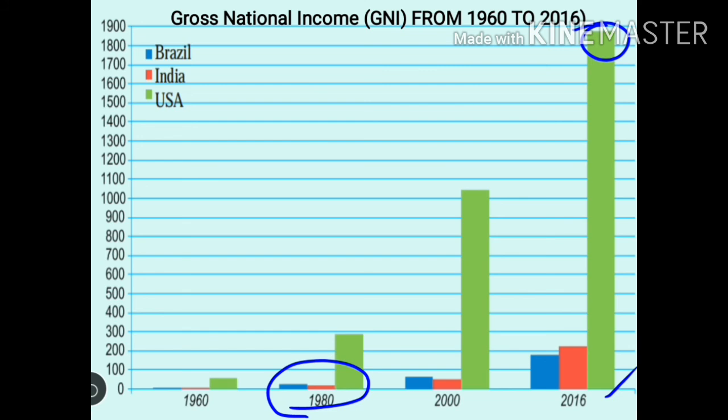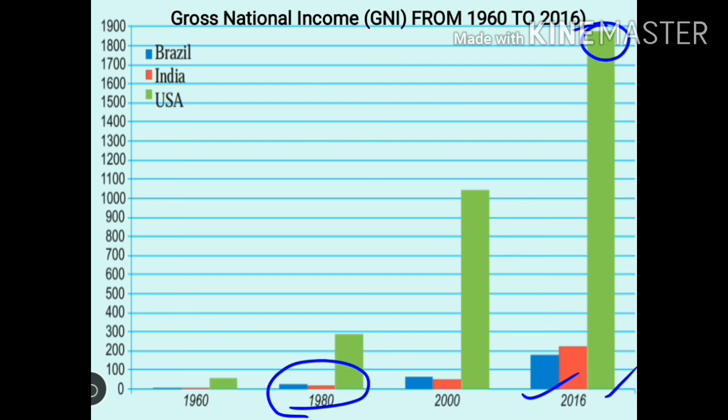Next question is, comparing India and Brazil, which country had a higher national income in 2016? Comparing India and Brazil in the year 2016, we will find that India had a higher national income in 2016 as compared to Brazil.